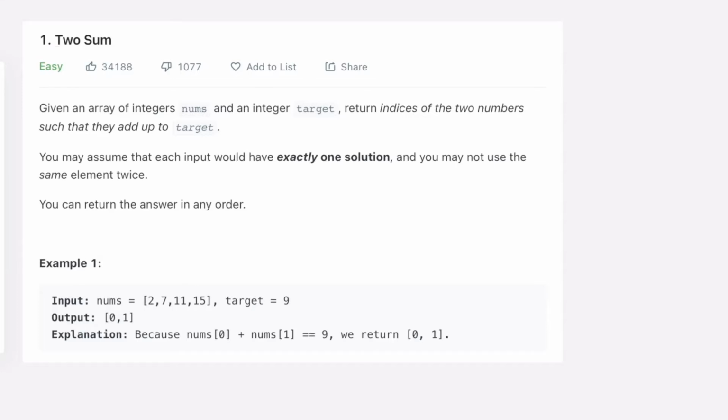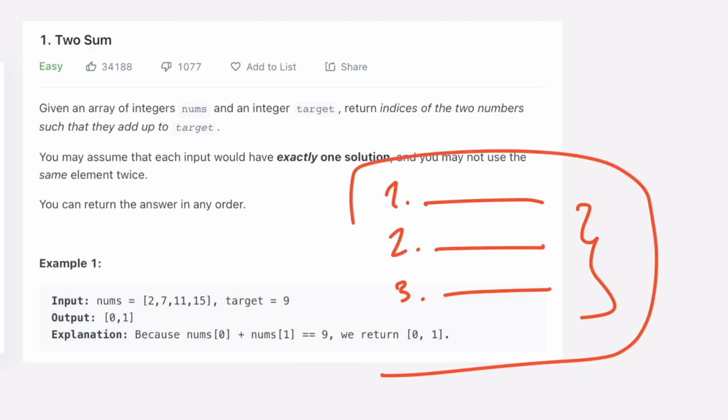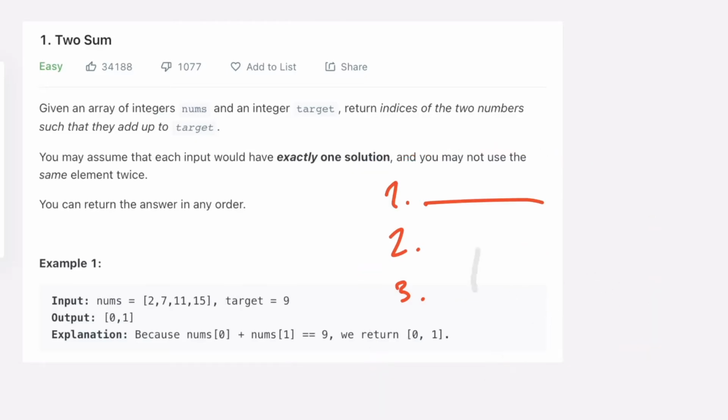It is so important how you communicate with your interviewer, how you describe things to your interviewer, how you are going to solve this by the brute force solution, then you are going to use another approach, then your third approach, and you have to talk all the time with your interviewer about how you are thinking. So please think out loud and talk about how you are going to solve the problem. Even if the interviewer gives you an easy question, it is going to find out what your thought process is.